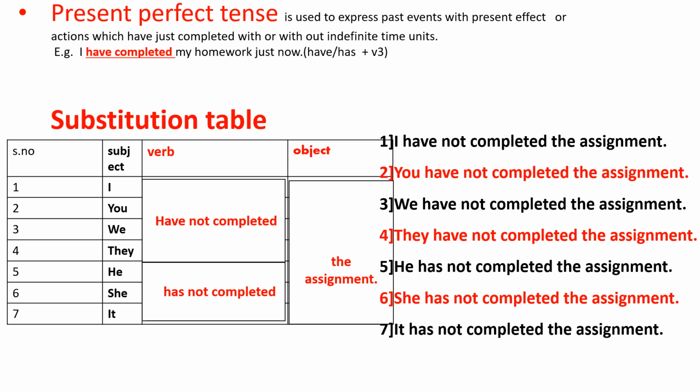By using the substitution table, we made 7 sentences. All these 7 sentences belong to present perfect tense. So since have form and V3 form is present, we are categorizing them into present perfect tense.